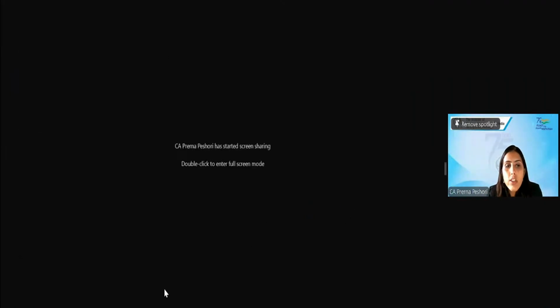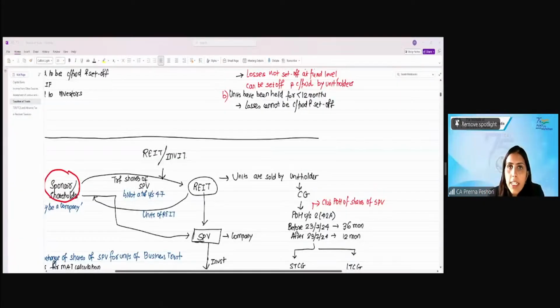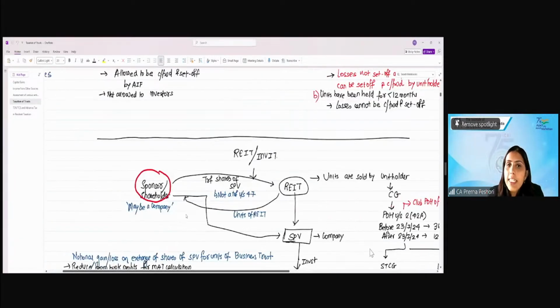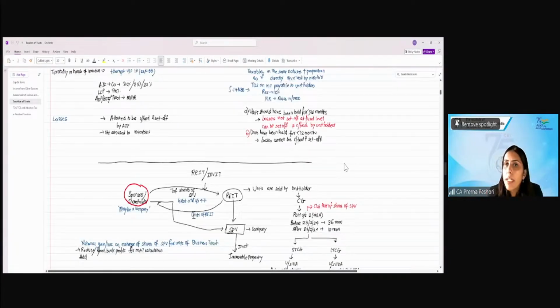Next is the REIT or InvIT. Now, what are the REITs? Real Estate Investment Trust. Now, these are again incorporated. The units of the REITs are listed. These are incorporated as a trust and they make the underlying investment in immovable property. Are we clear?